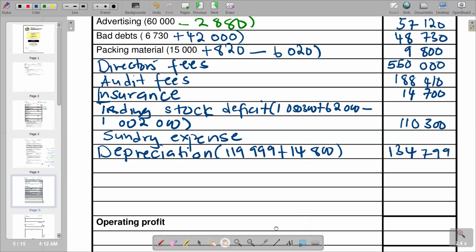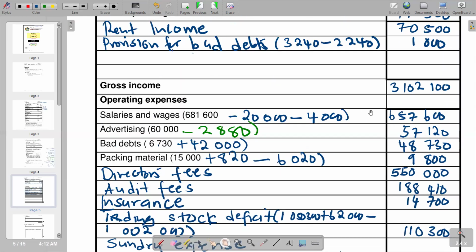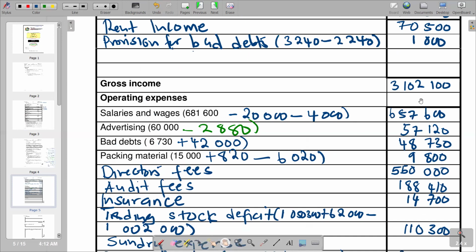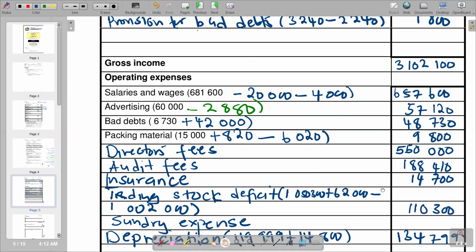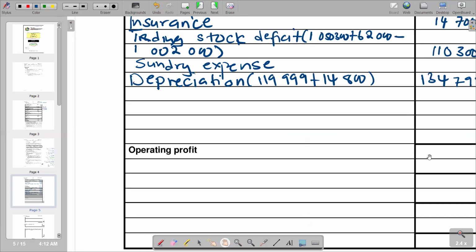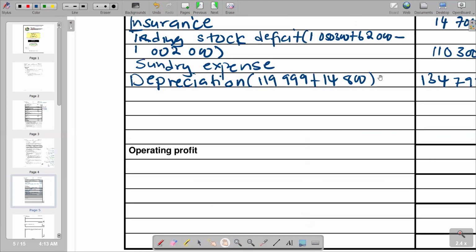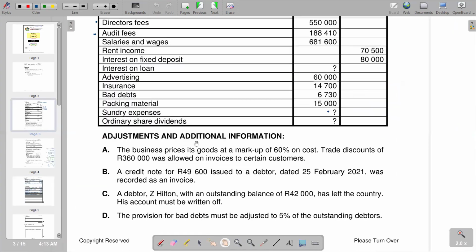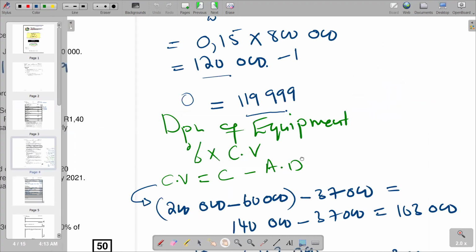So from there, find the figure for our total operating expenses, which is supposed to come in. Since we don't have the figure for sundry expenses, in that case again, we cannot find the figure for operating profit since the figure for total operating expenses is not there. But if you go to extra information, we try to see if there's any hints in terms of finding the figure for operating profit. We can just go to the next page.